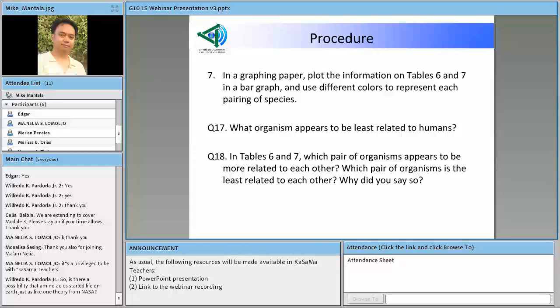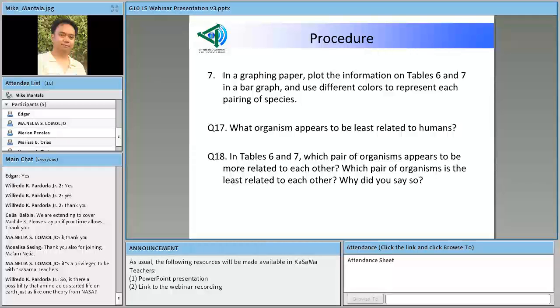So sa question 17, what organism appears to be least related to humans? So makikita nila dyan, bread mold, because it has 48 differences in terms of the amino acid.